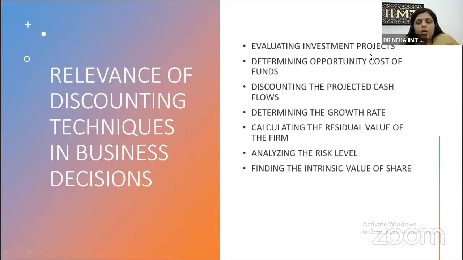So we can find the discount rate, we can find the total present value, and we can also evaluate the net present value. The answer is the same: positive NPV, accept the offer; negative NPV, reject the offer. Determining the growth rate.